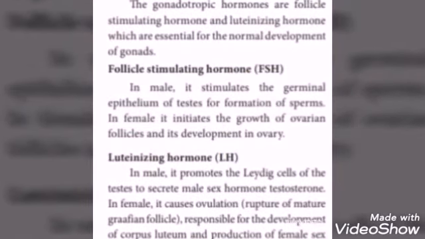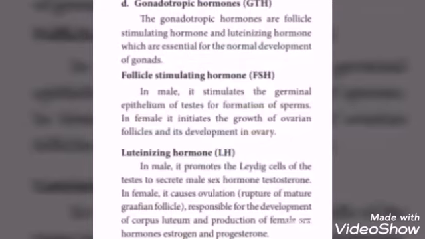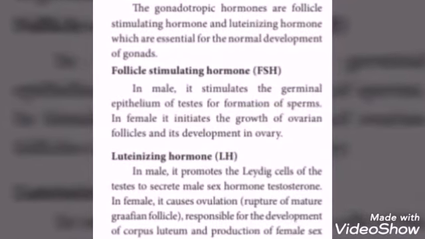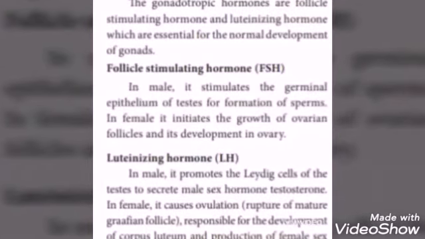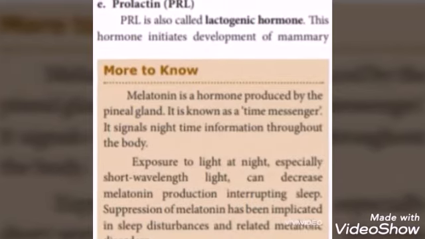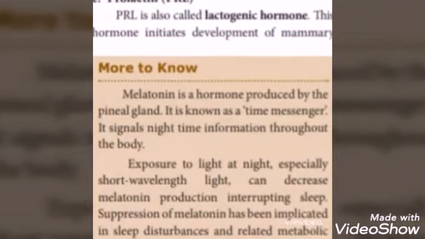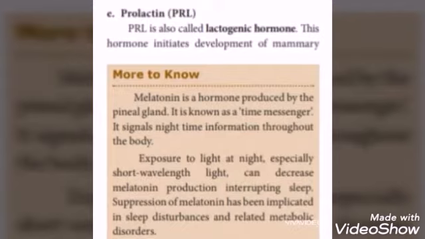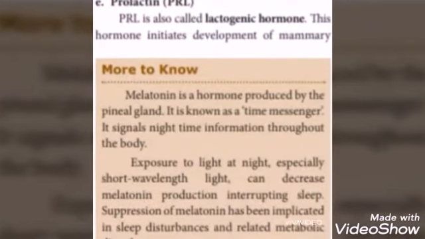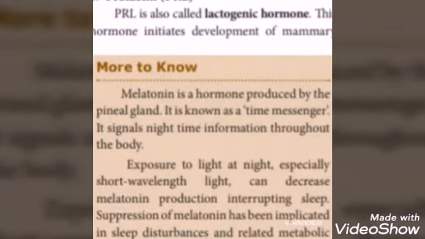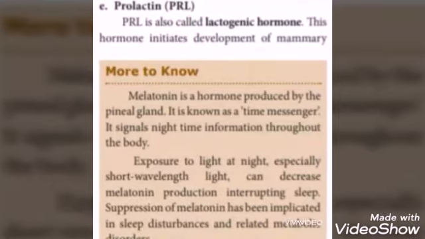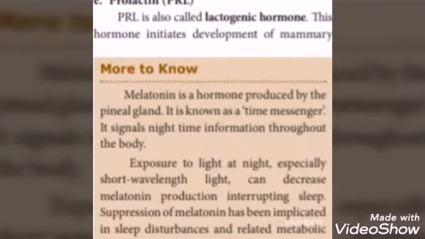Next one is prolactin, PRL. Prolactin is also called lactogenic hormone. Already have you heard this word lactogen, that milk powder? Okay, lactogenic hormone. This hormone initiates development of mammary glands during pregnancy and stimulates the production of milk after childbirth. Two functions are done by this lactogenic hormone. One is development of mammary glands and the other stimulates the production of milk after childbirth. So till now we revised the hormones secreted by the anterior lobe of pituitary.